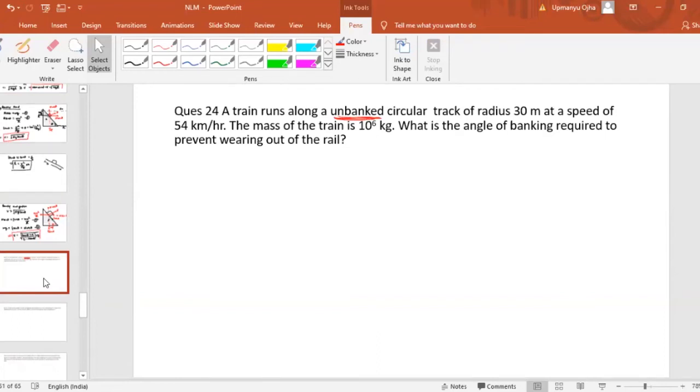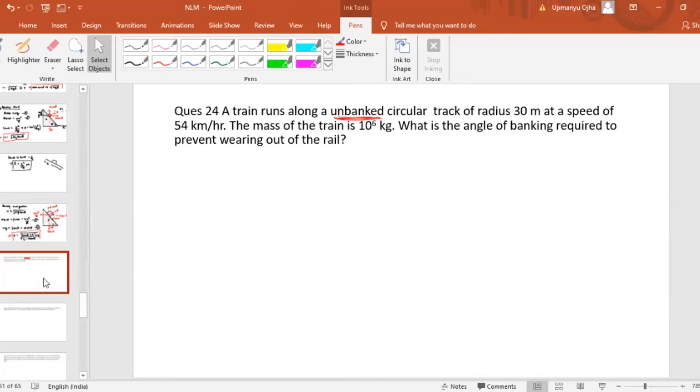Preventing the wearing out of the rail means preventing the sliding of the rail. Fine. So can you get the answer for this?